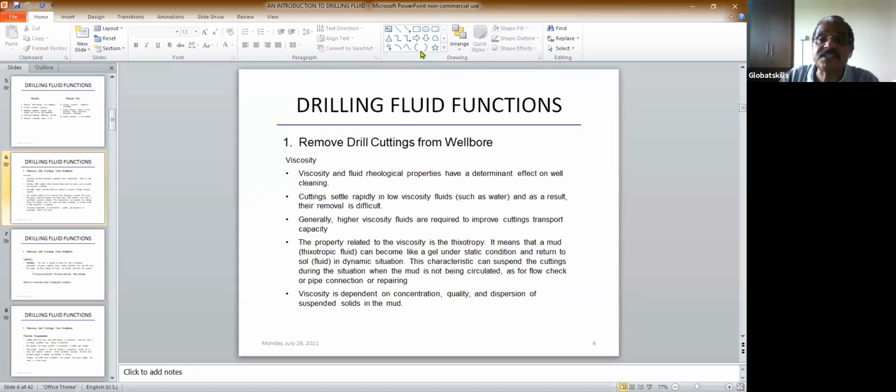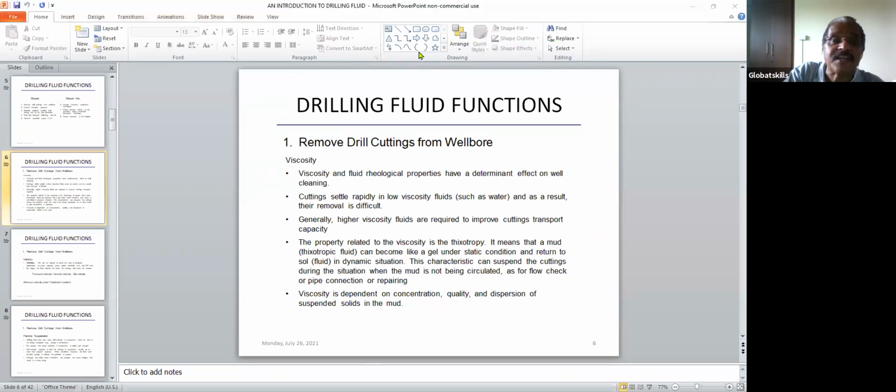The property related to viscosity is, just a minute. What is this? So many people are joining. Okay, no problem. So the property related to viscosity is thixotropy. What is thixotropy? Another new term we have come across. Thixotropy means that a mud can become gel under static conditions. What happens when you take the mud, the drilling fluid, and without any agitation, you just keep it.